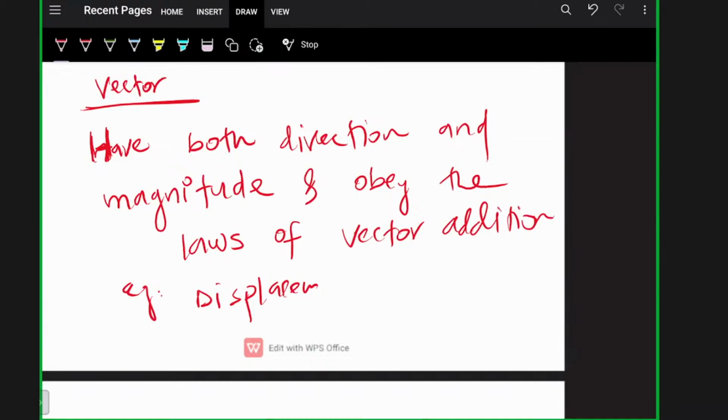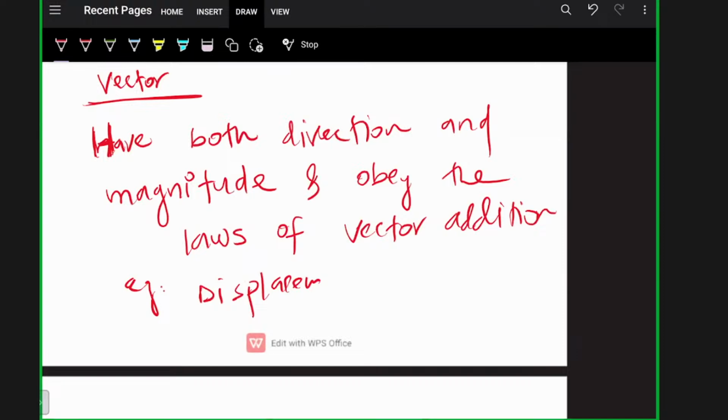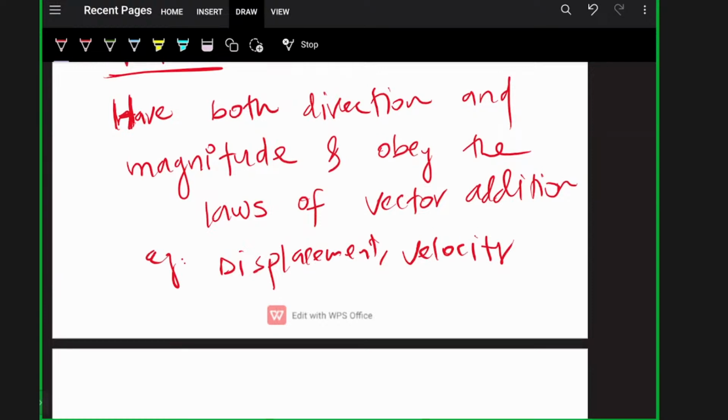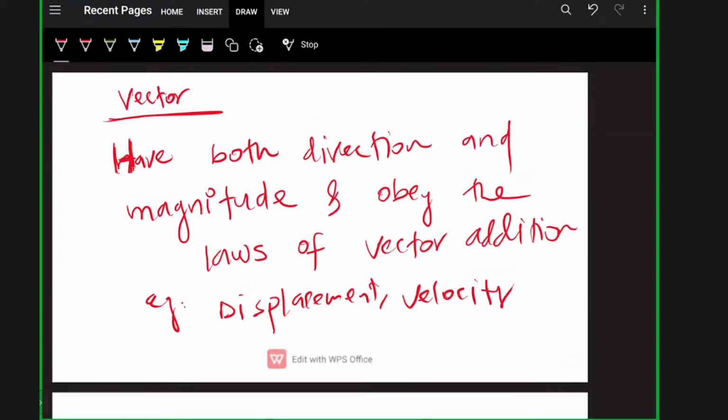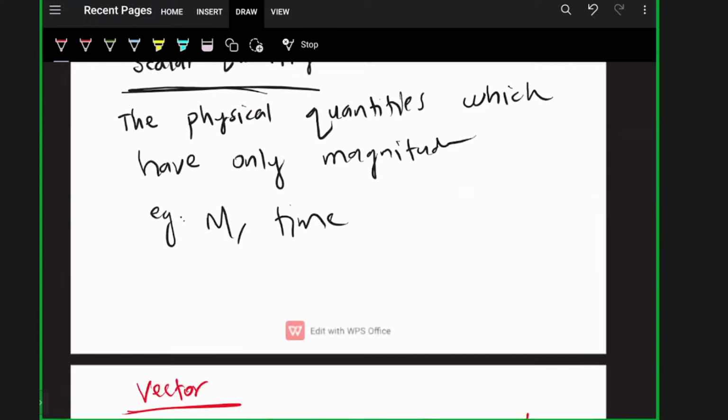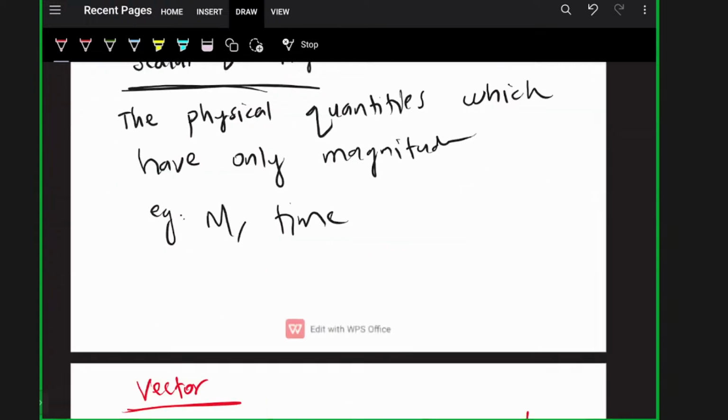Vector quantities have both direction and magnitude, and they obey the laws of vector addition. Examples are displacement, velocity, acceleration, force, momentum, angular displacement, angular velocity. We have any number of examples for vectors. A vector has both direction and magnitude. A scalar has only magnitude. Okay, let's move to the next question.